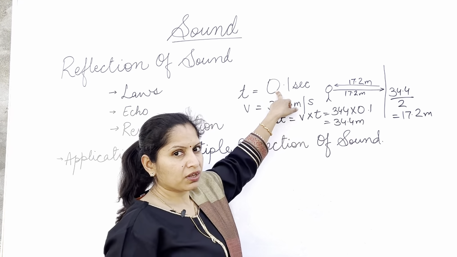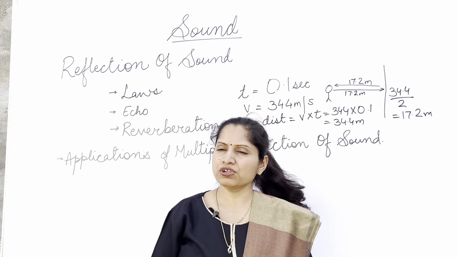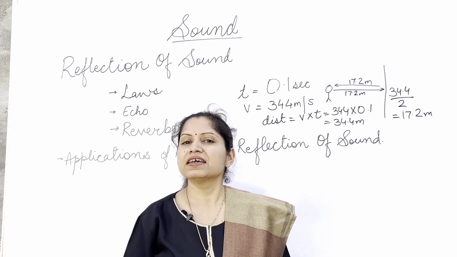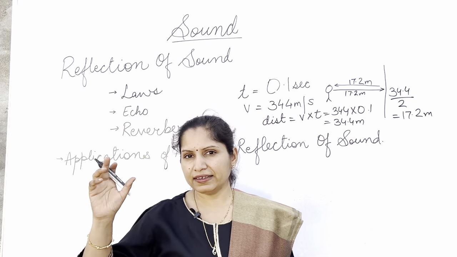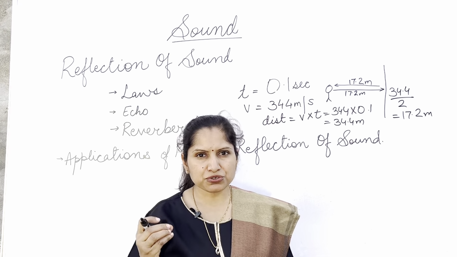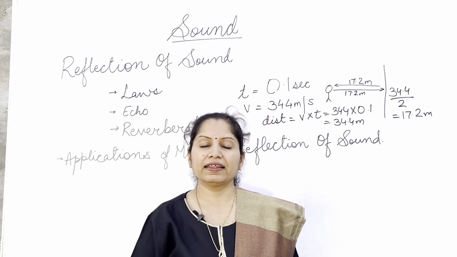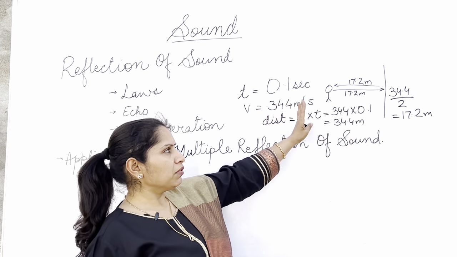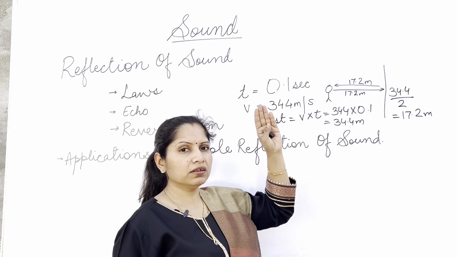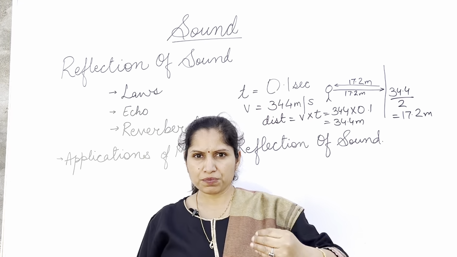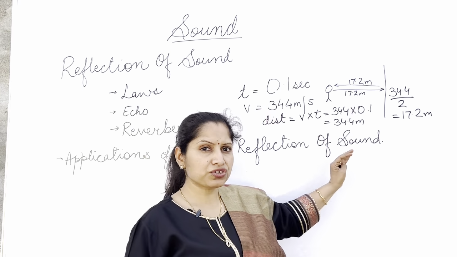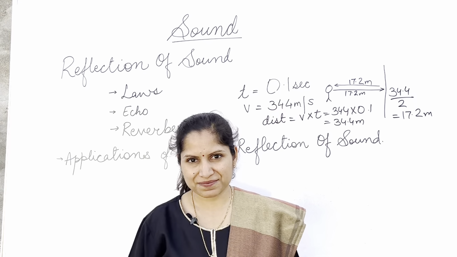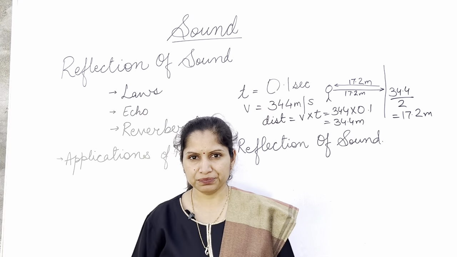It will then cover the time of 0.1 second. If the distance is more than this, you will still be able to hear the echo, and if the distance is less than this, you will not be able to hear the echo properly. You will not be able to make out a difference between the two sounds, and then it will not be called an echo. So the minimum distance between the source of sound and the obstruction, if the speed of sound is 344 meters per second, is 17.2 meters. I hope that is clear to you all.